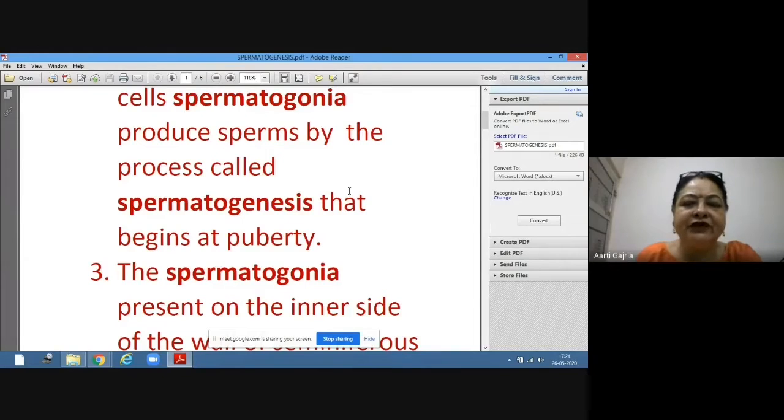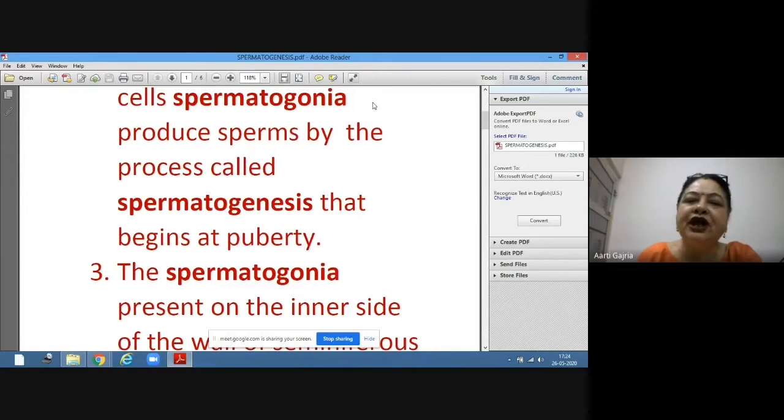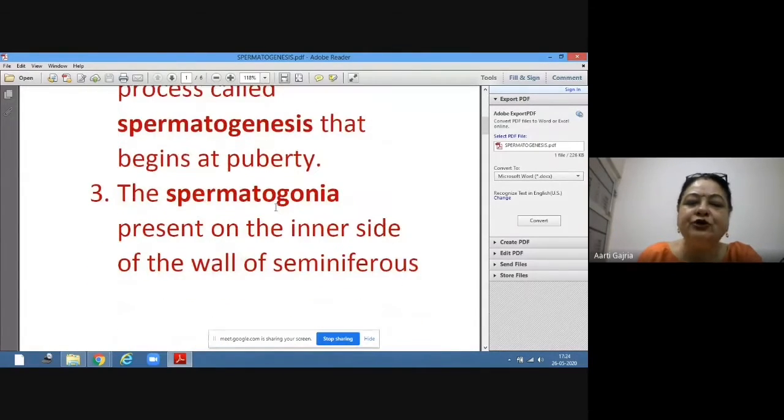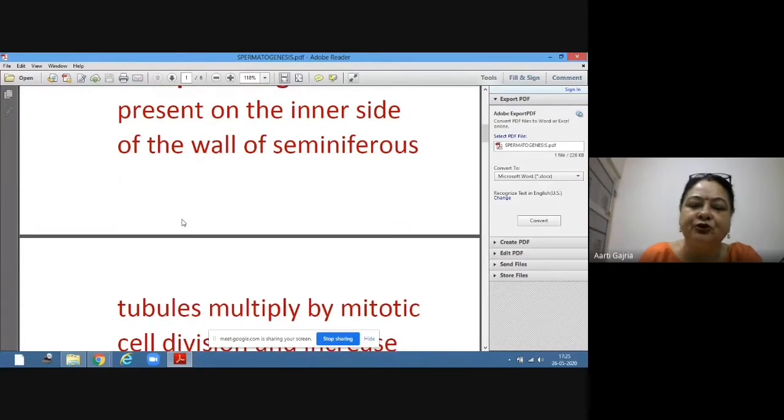So that means when the boy attains puberty, his spermatogonia, his male germ cells, are ready to produce sperms by the process of spermatogenesis. Now, these spermatogonia, as I told you, are present on the inner side of the wall of the seminiferous tubule.